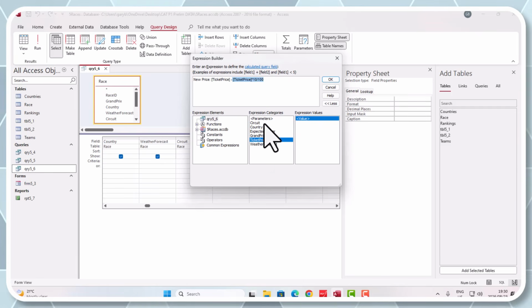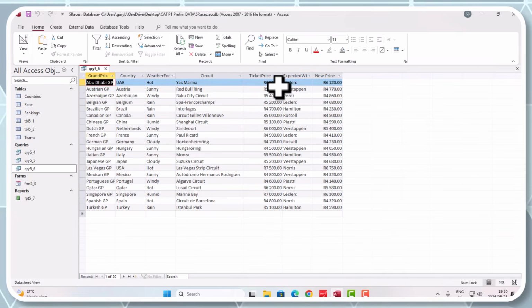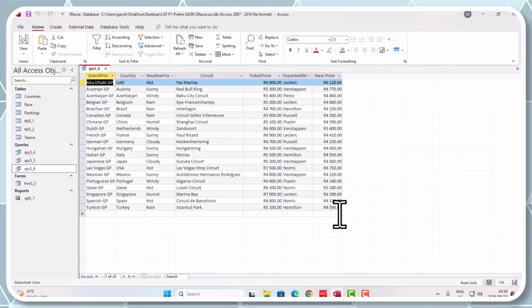Are you happy with that, guys? Right, let's go and see. So with the discount, if it's a rainy day, they're not going to pay 6,800 Rand anymore. It's now 6,120 Rand. And it goes down. Perfect. We know that our formula is working beautifully.